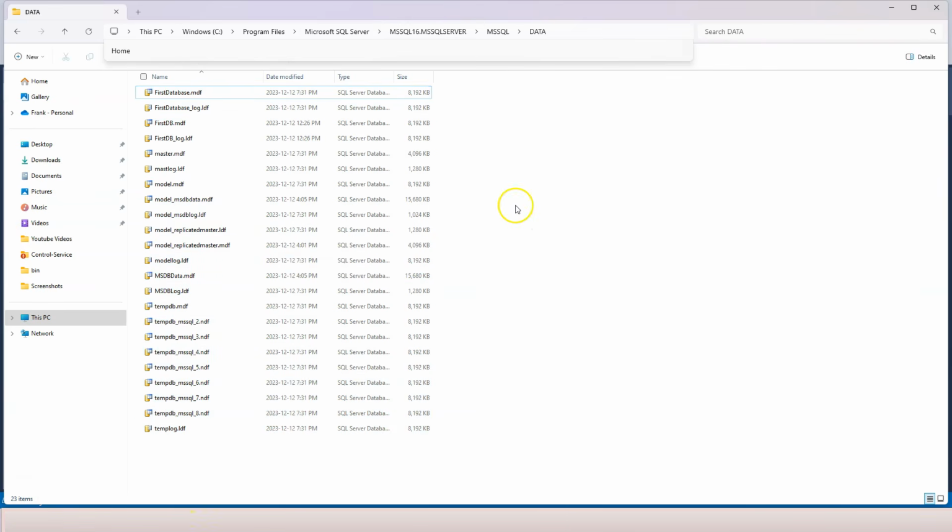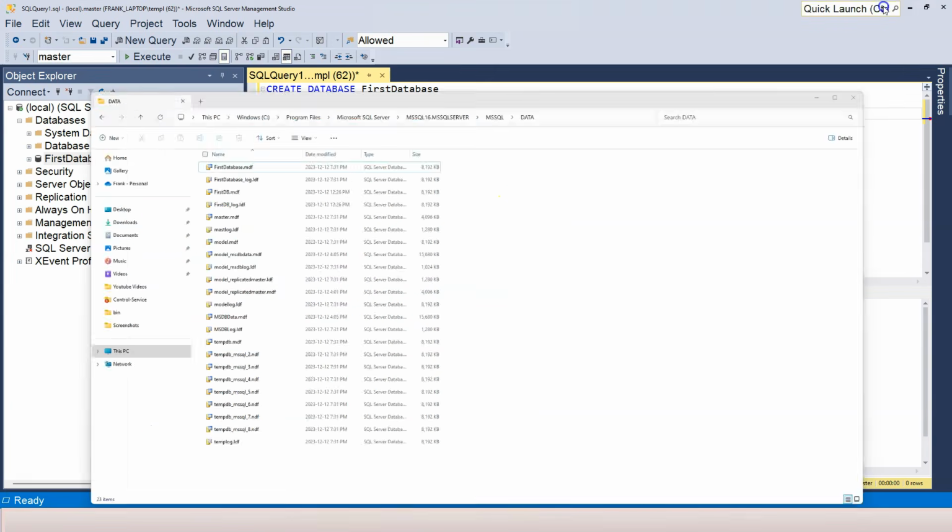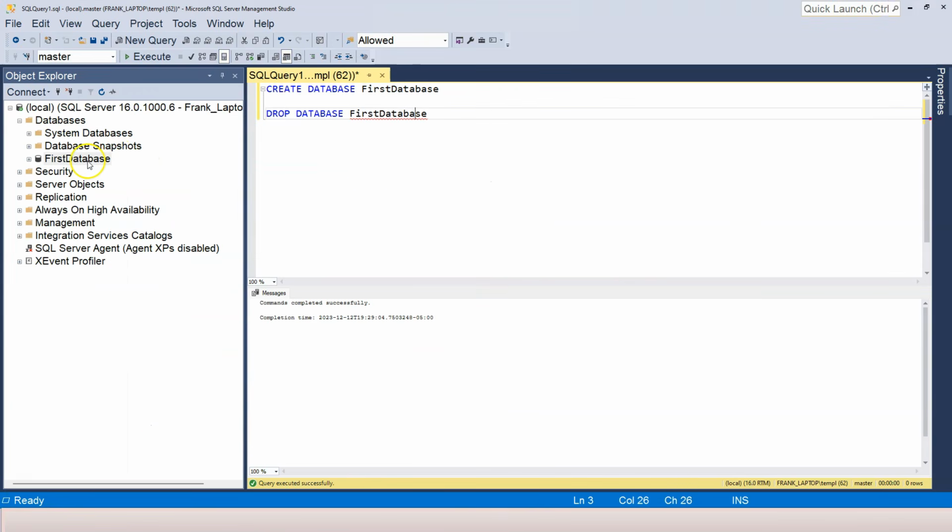The reason why I want to show you this is that any database in Windows or any operating system actually exists as files. It's just that we have our database management system, in this case SQL Server, that is running and managing those files efficiently. So if you create your software based on your own files, that's fine, but you may not achieve the same efficiency and storage management as the DBMS itself.